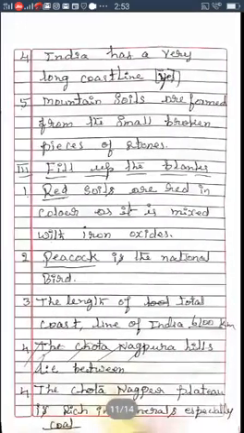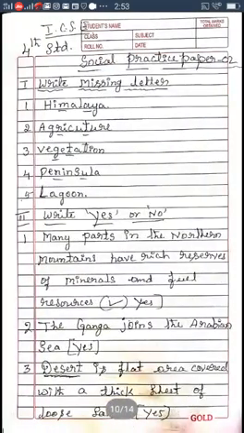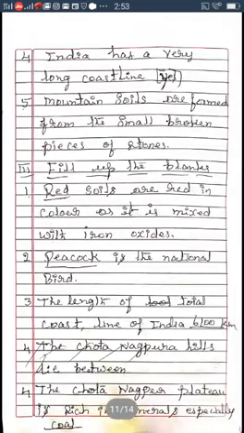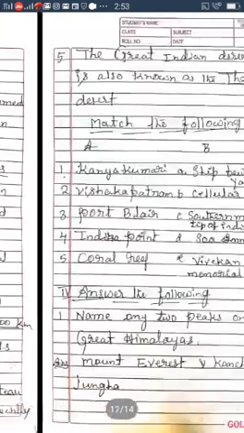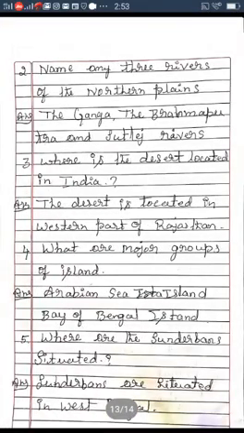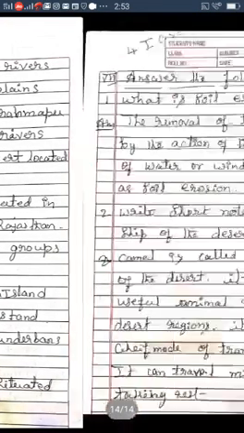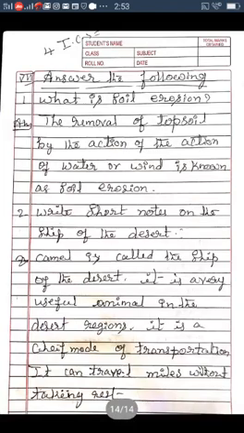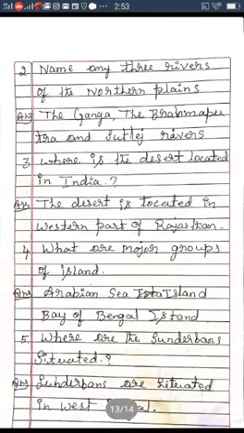What are the mains in the second paper? First main, write the missing letter. Second main, write yes or no. Third main, fill up the blanks. Fourth main, match the following. Fifth main, answer the following in 1 or 2 sentences. And sixth main is answer the following in 3 or 4 sentences. So these are all the important mains in this lesson, in this paper.